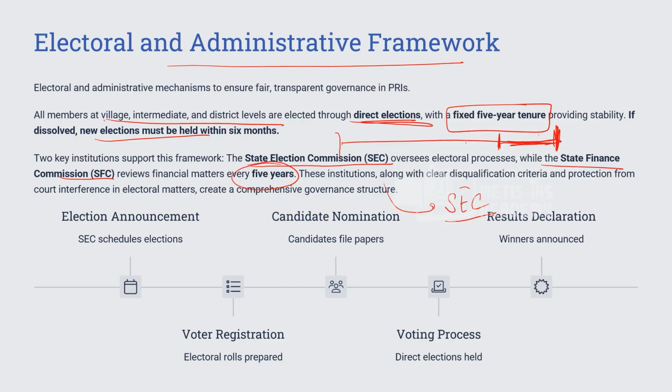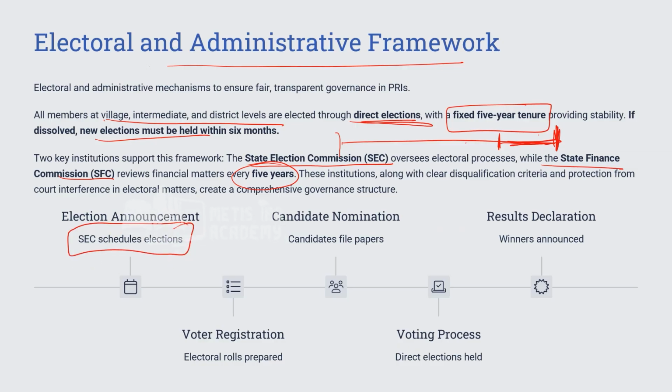You must know that high court judges are removed through the Judges Inquiry Act, right? So that is the same process. Why is it done? To provide independence to the functioning of the institution of the State Election Commission, so that it can work freely for free and fair elections. So what is the process?